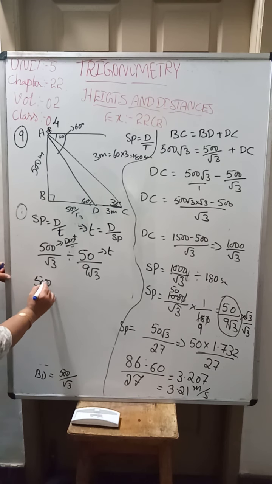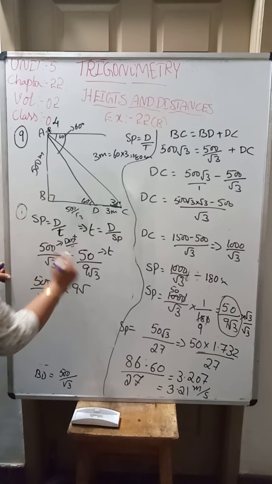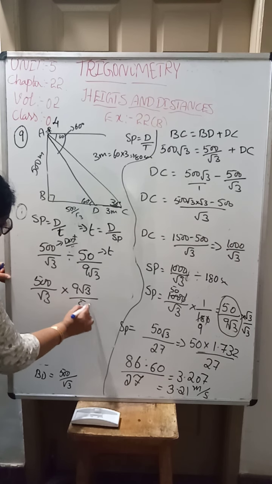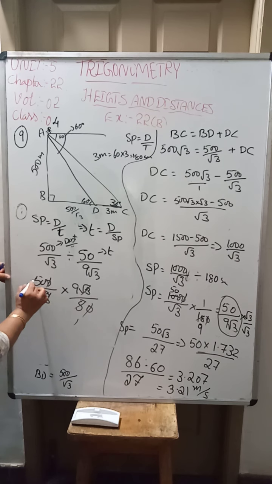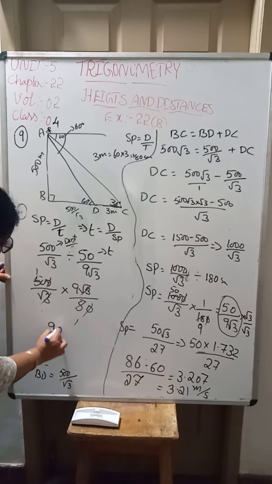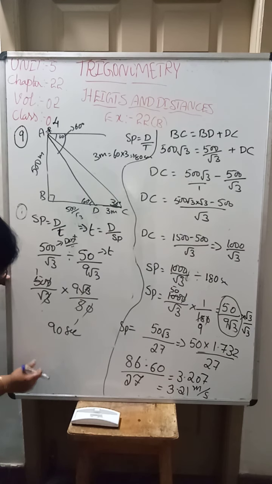Now 500 divided by root 3 into, when inverse, 9 root 3 divided by 50. Root 3 gets cancelled with root 3. 0 gets cancelled with 0. 5 ones are 5, and that is 10 into 9 gets you 90 seconds. 90 seconds has to be converted to minutes because they have given it in minutes.